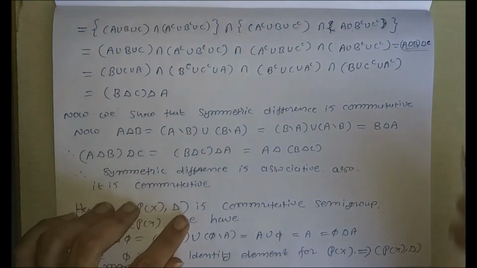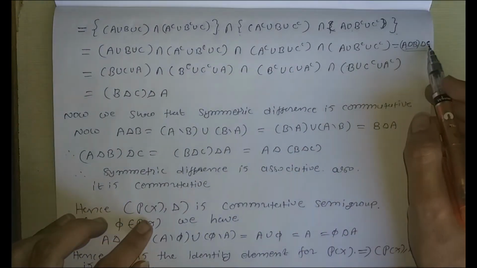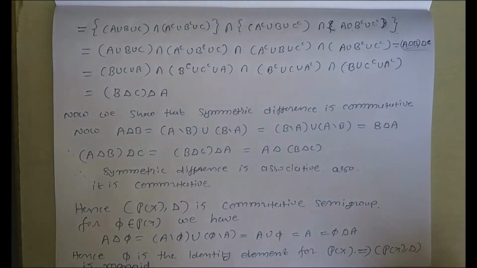Now our aim is to show that (A delta B) delta C is equal to A delta (B delta C). We want to prove the associative property.